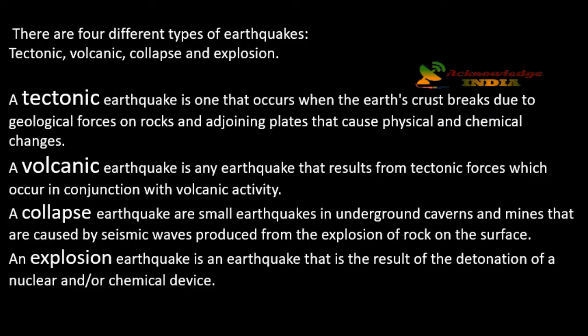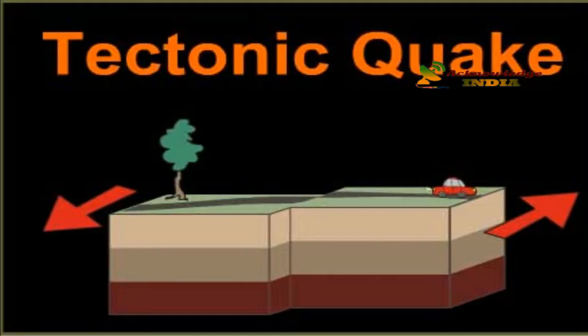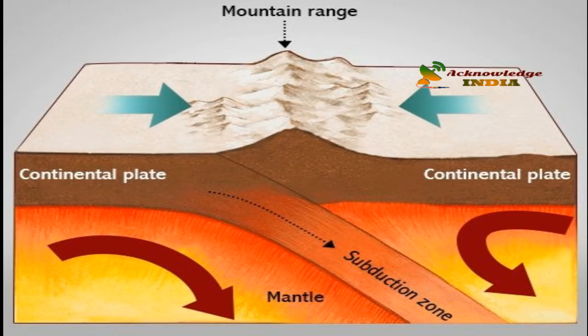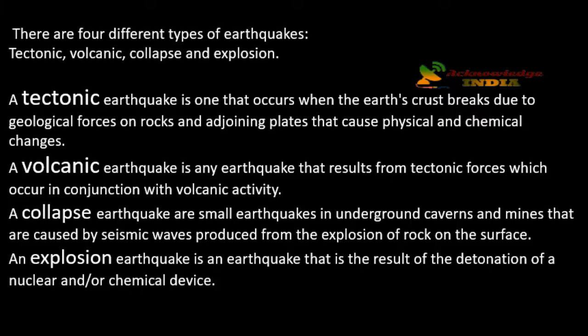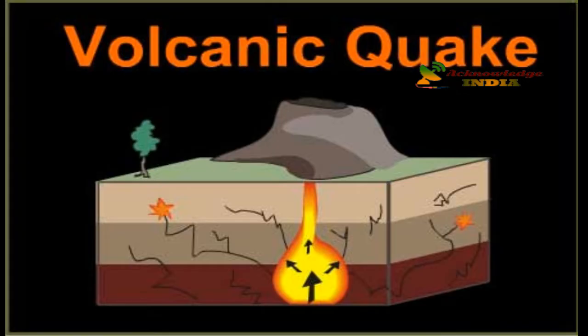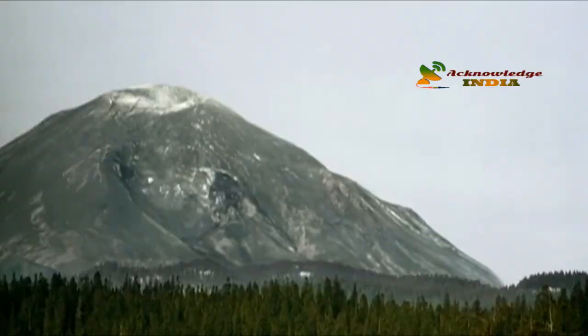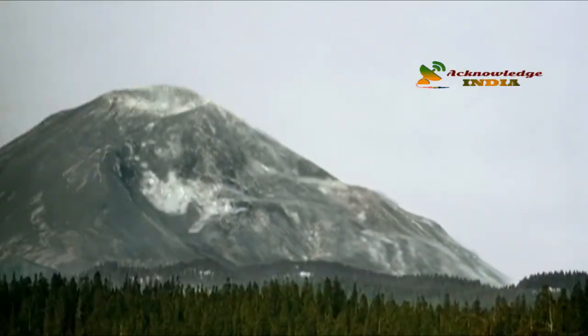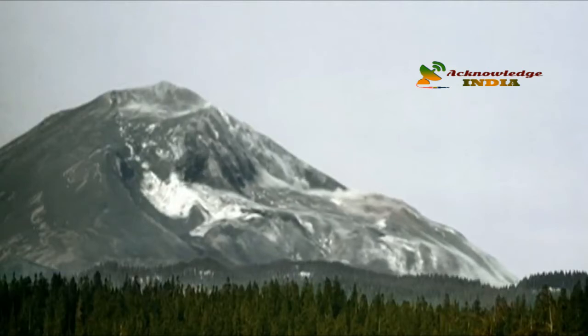There are 4 different types of earthquakes: tectonic, volcanic, collapse, explosion. A tectonic earthquake is one that occurs when the earth's crust breaks due to geological forces on the rocks and adjoining plates that cause physical and chemical changes. 2. Volcanic. A volcanic earthquake is any earthquake that results from tectonic forces which occurred in conjunction with volcanic activity.